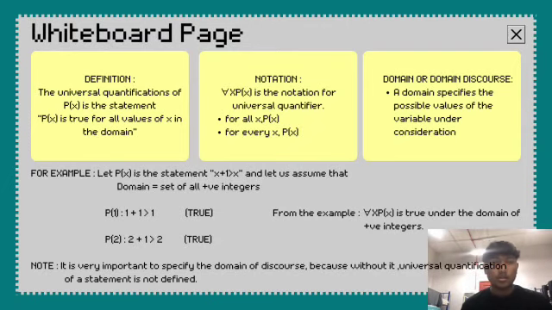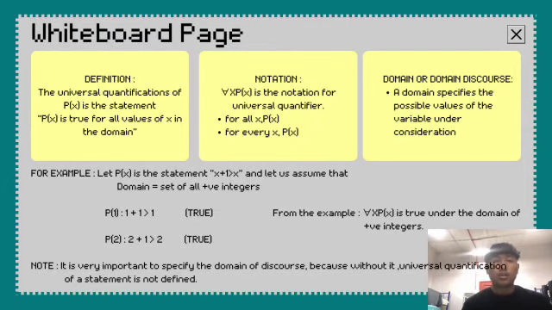Before we continue to the example, I will tell you first about the domain of discourse. A domain specifies the possible values of the variable under consideration. For example, let P(x) be the statement x + 1 > x, and let us assume that the domain is the set of all positive integers.